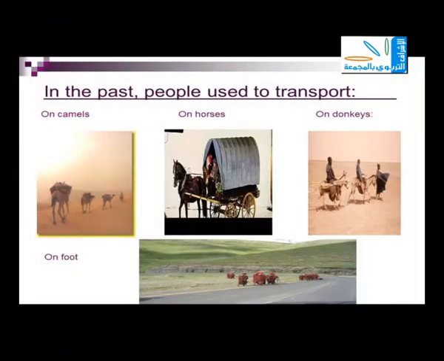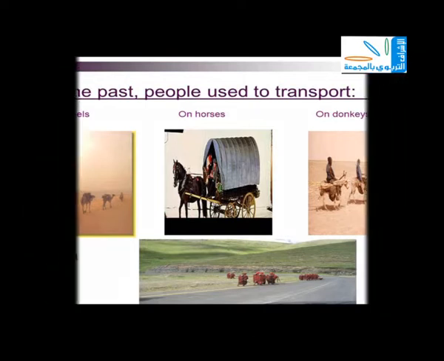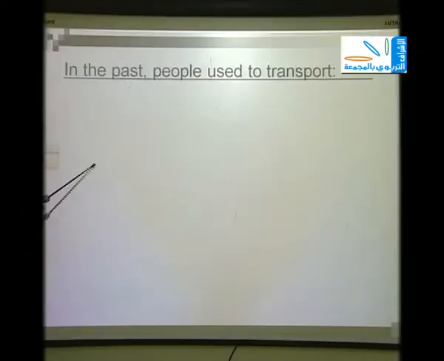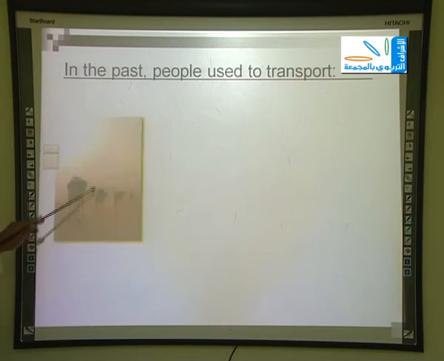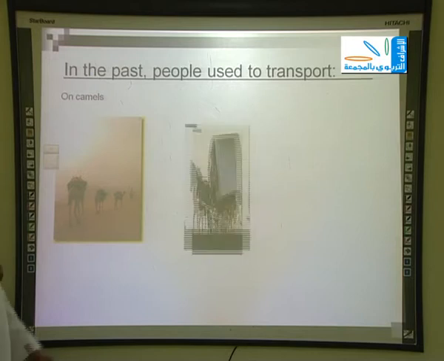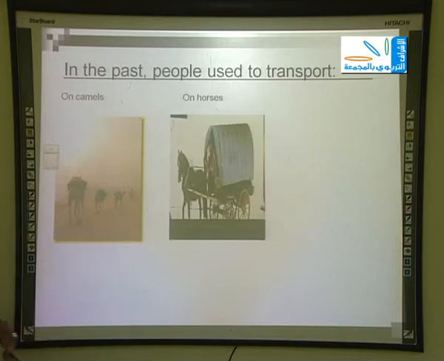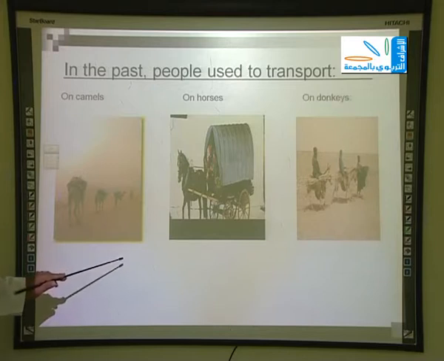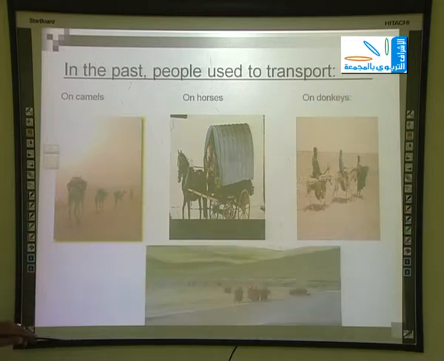After that, we are going to make a very simple comparison between the means of transportation in the old days and the means of transportation that are found nowadays. In the past, people used to transport using camels, horses, donkeys, and feet.